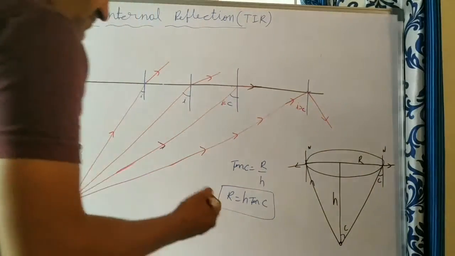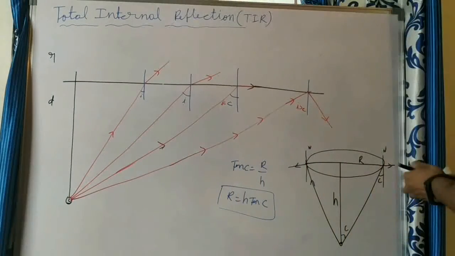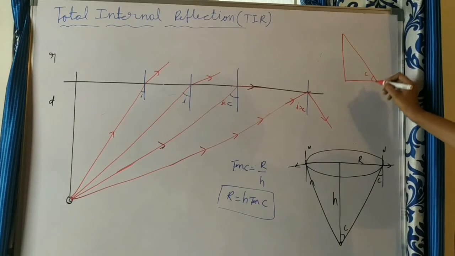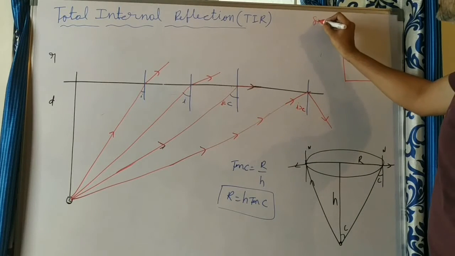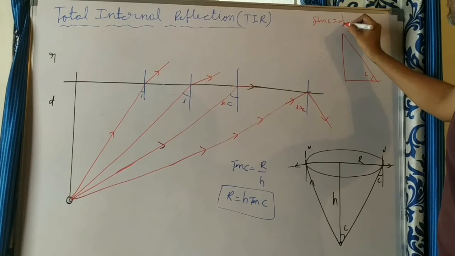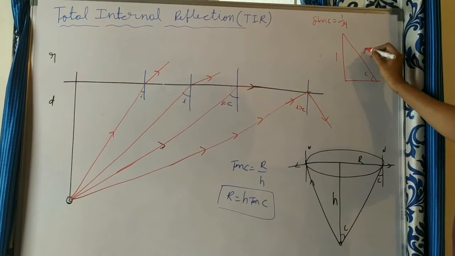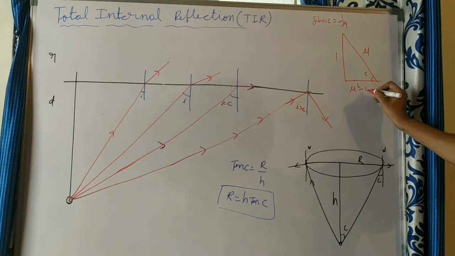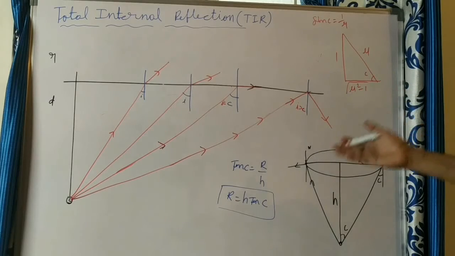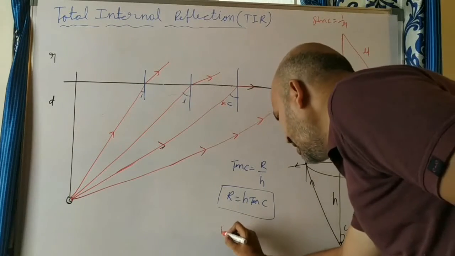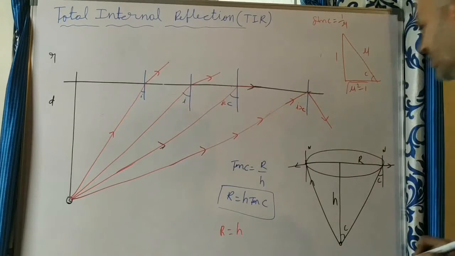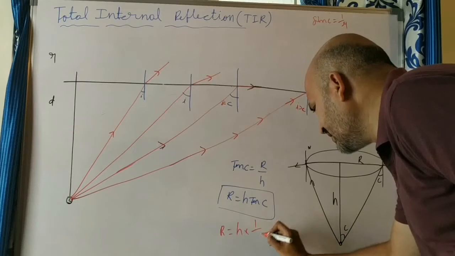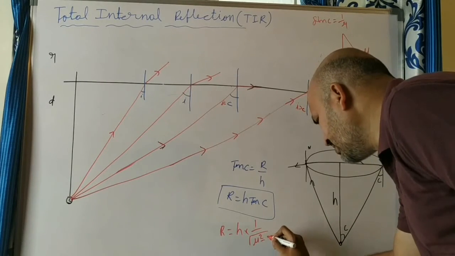So we know the sin C value. We don't know the tan C value, but we know the sin C value. Using a right angle triangle, we can build that. This is C. What is the sin C formula? Sin C is equal to, from the critical angle formula, 1 by mu. So use that. It is 1 by mu, opposite by hypotenuse. How do we get the adjacent? That is square root of mu square minus 1. From this you can calculate the tan C value. Put it in this equation. So what is R? R is equal to h into tan C, which is 1 by square root of mu square minus 1.